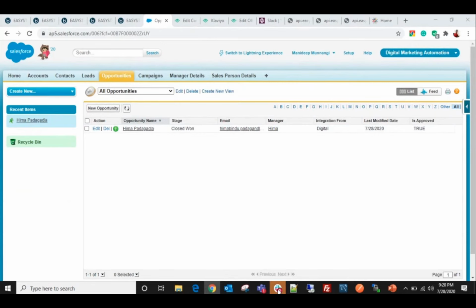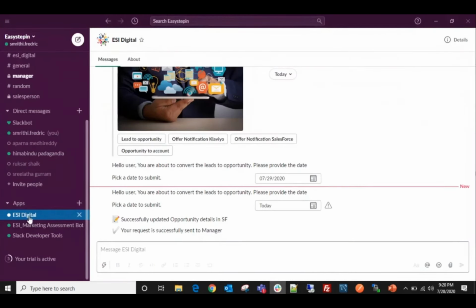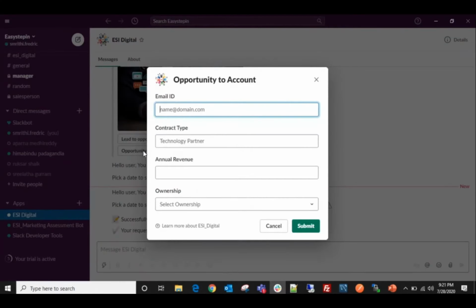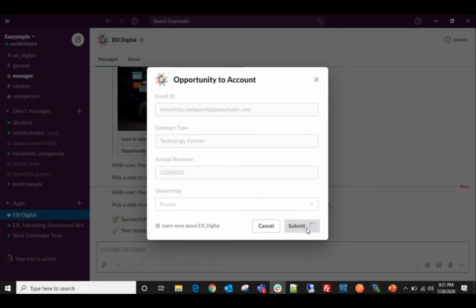Now again the salesperson needs to convert the specific person from opportunity to account holder. What will happen? The salesperson will now click on opportunity to account. Here he will provide the email address. Contact type will be technology partner. Annual income, let's say some amount. The ownership type will be private. Click on submit here.